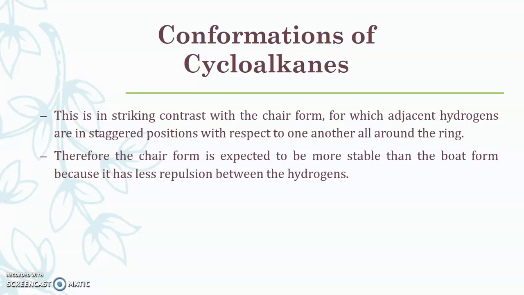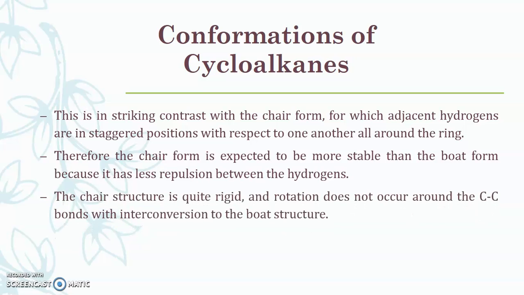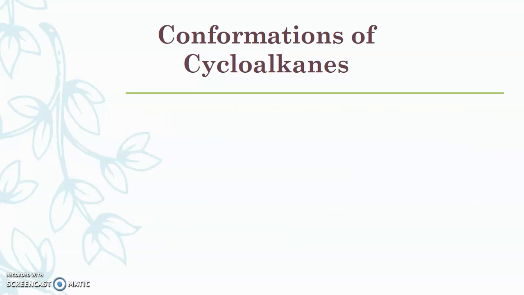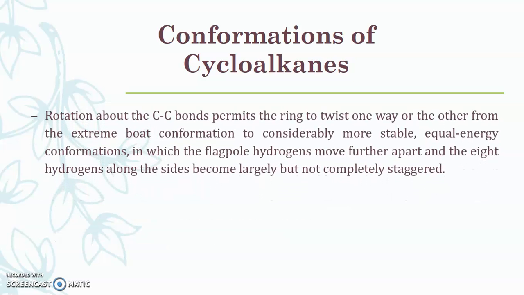The chair conformation is considered more stable. The chair structure is quite rigid, and rotation does not occur around the carbon-carbon bond with interconversion to the boat structure. In contrast, the boat form is quite flexible, due to which it is more unstable.